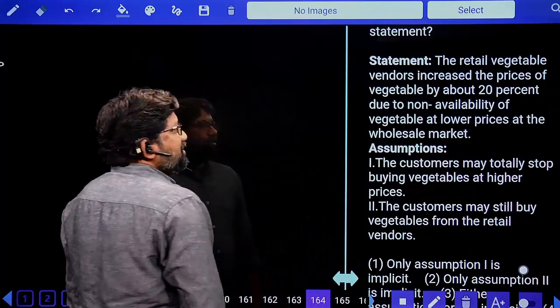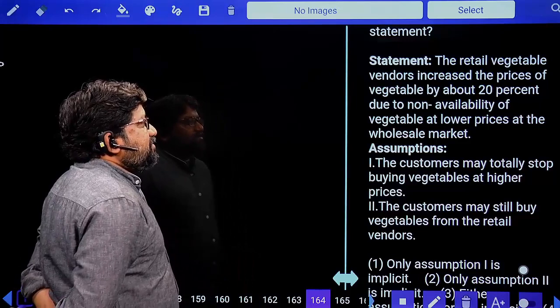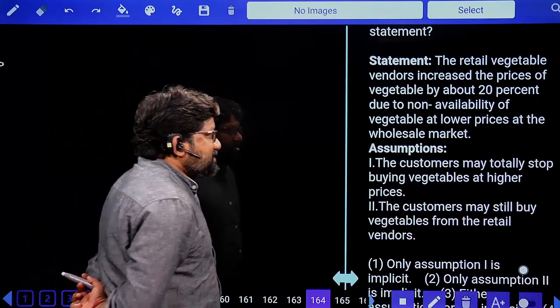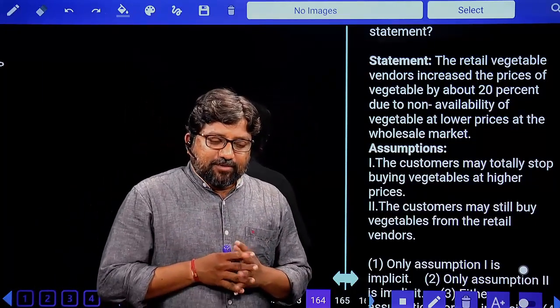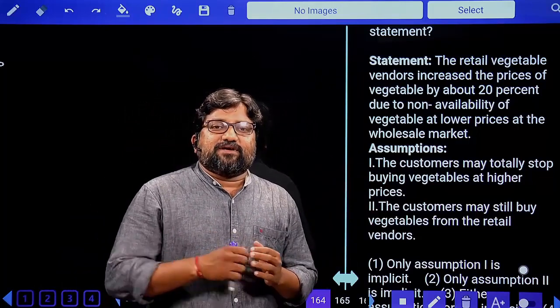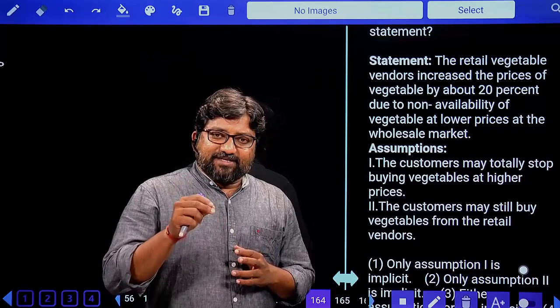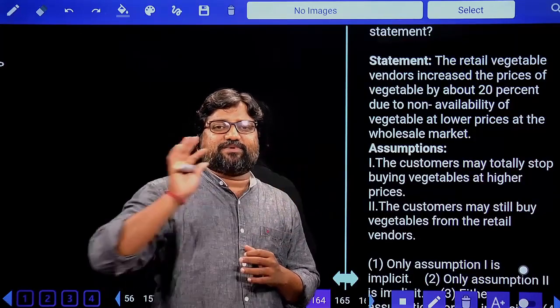Next, the retail vegetable vendors increase the prices of vegetables by about 20% due to non-availability of the vegetables at lower prices at the wholesale market. Whenever you see a question about an increase in prices, the belief of the speaker is that when they increase some price, they always believe that people are ready to buy at the increased price.